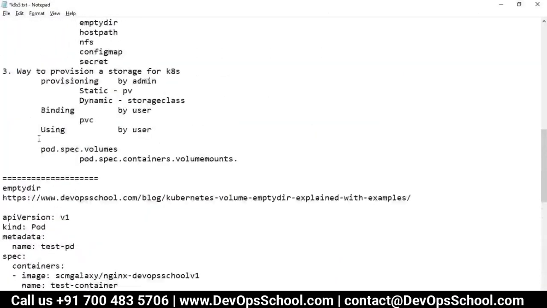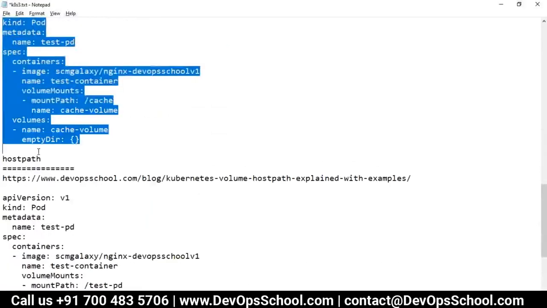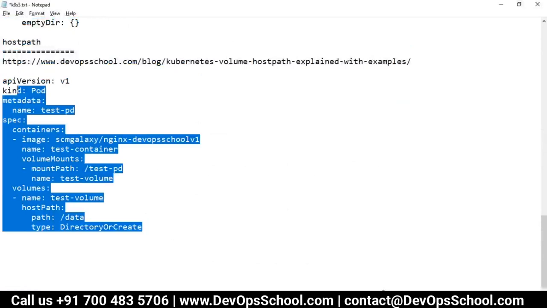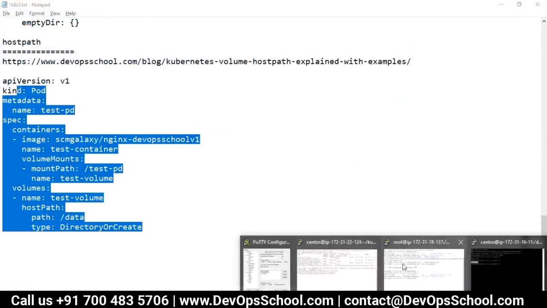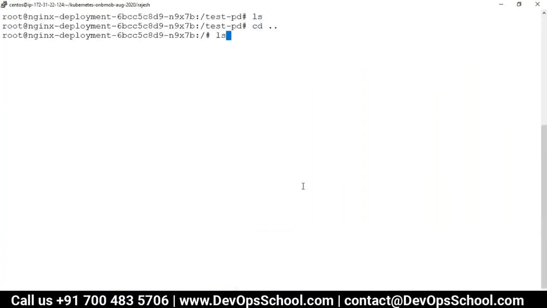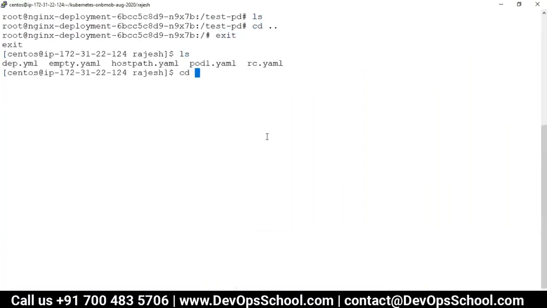So we did discuss the mkdir, then hostPath. Okay, I'll give you all the examples, you'll have them. In fact, you can copy from my code also. I'm committing it now. So okay, exit, by the way, I'm committing now.